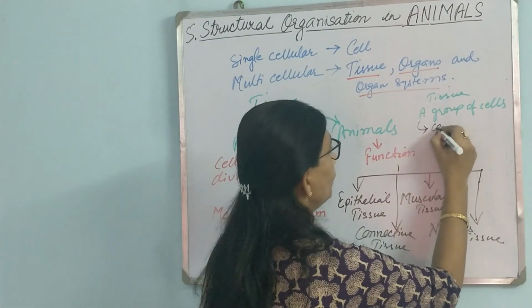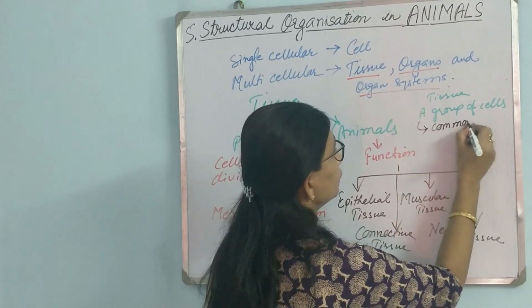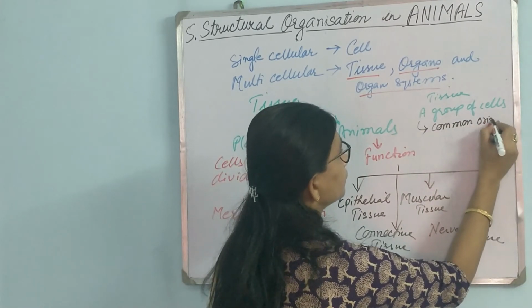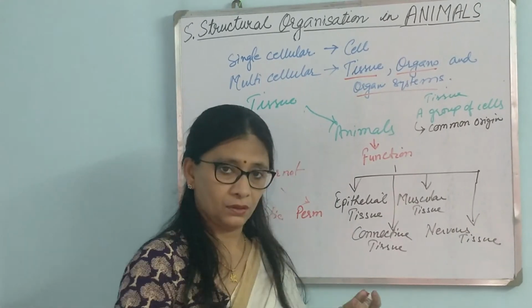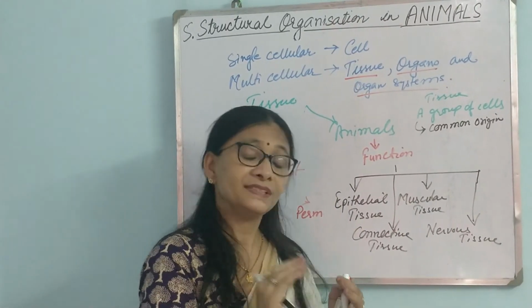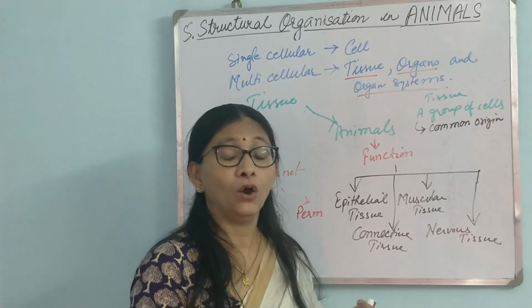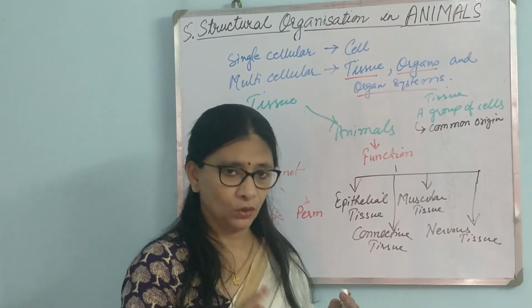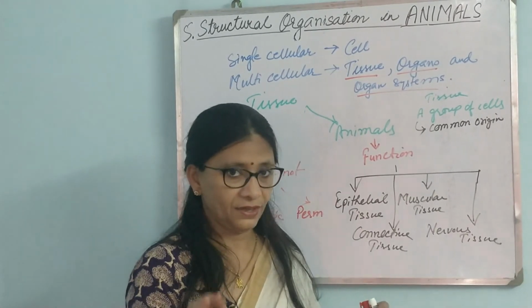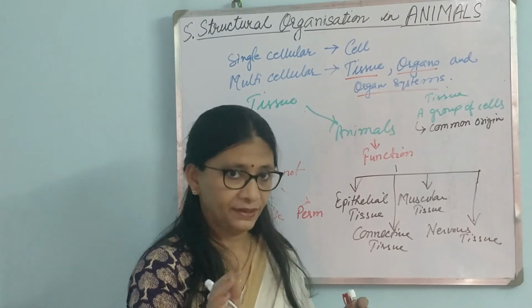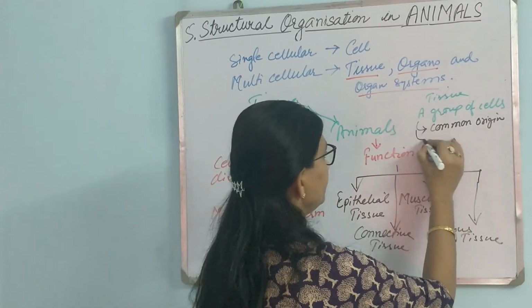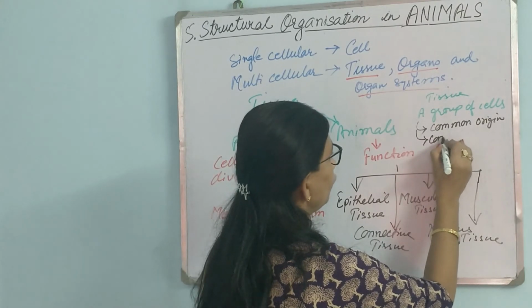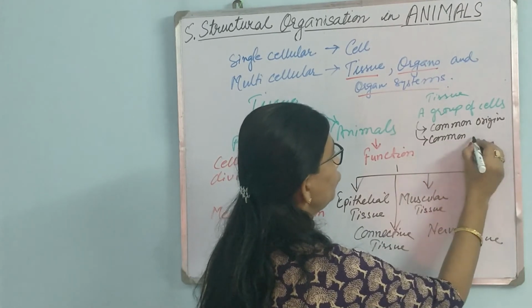First will be common origin. They all come about in the same process, in the same way. They are all alike. In simple words, all the cells of a tissue are alike. They have the same origin, so they are alike. And secondly, they have a common function.